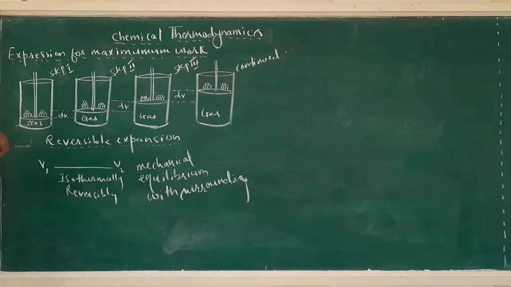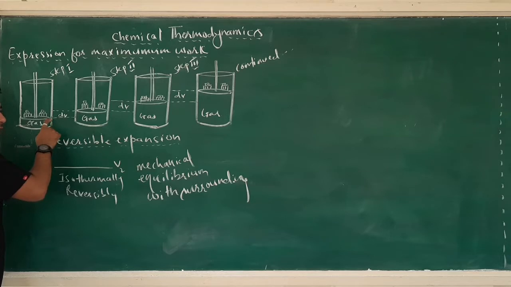Now I want to tell you something: you are seeing here there is a change in volume of gas and there is application of force from the gas, which means the gas is applying force against the piston in lifting the piston, and there is a change in volume. So we can say there is a small amount of work done.